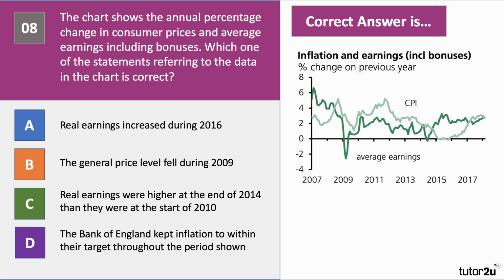Did the general price level fall during 2009? Well, the rate of inflation was falling, for sure. The light green line shows that. But it was still positive. So the price level was increasing, albeit at a slower rate.